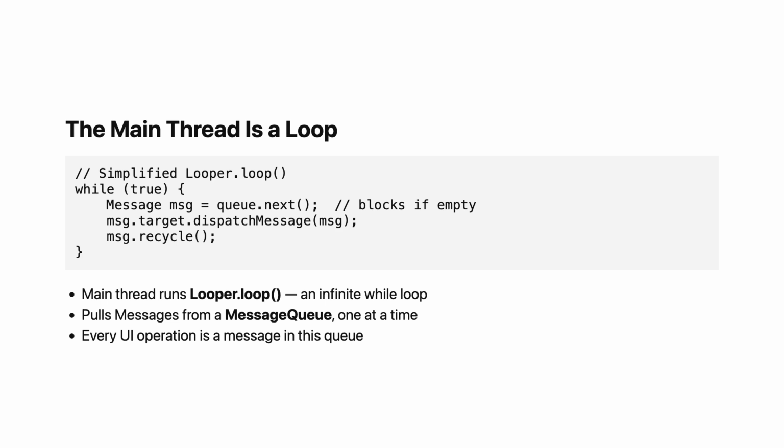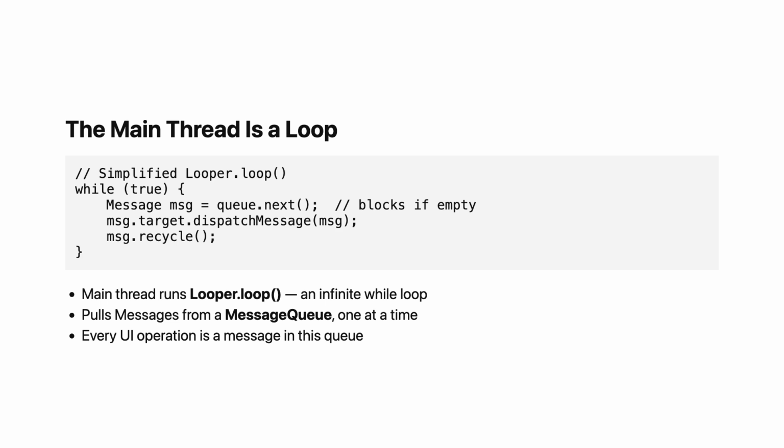Every single thing that happens on the main thread, every touch event, every view draw, every lifecycle callback, every coroutine resumption, is a message in this queue. When the system wants to tell your activity that it should call onCreate, it posts a message. When a view needs to be redrawn, it posts a message. When you call runOnUiThread, you're posting a message. The main thread is not doing many things simultaneously. It is doing one thing at a time, in order, from a queue.